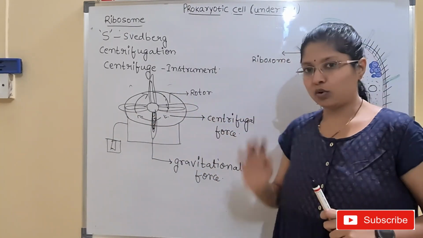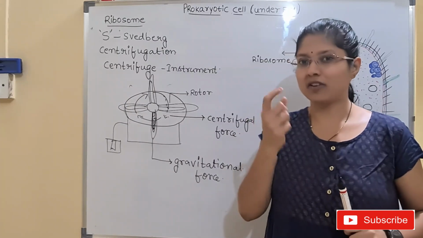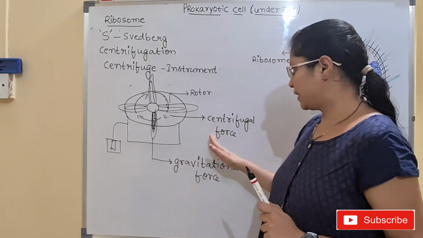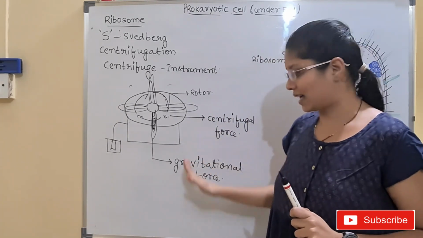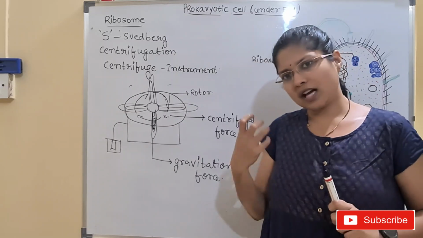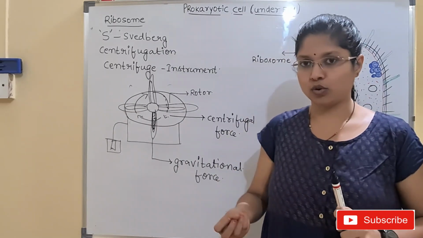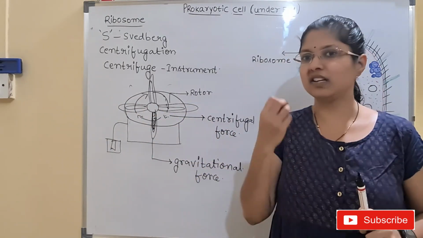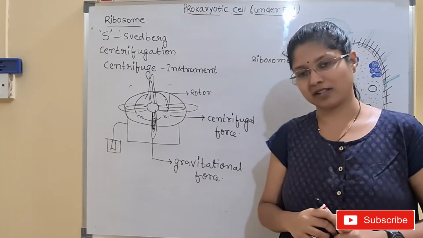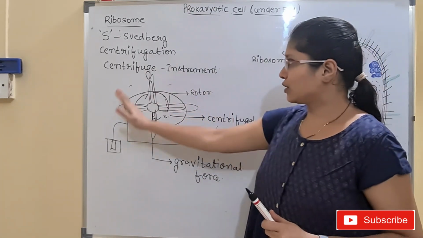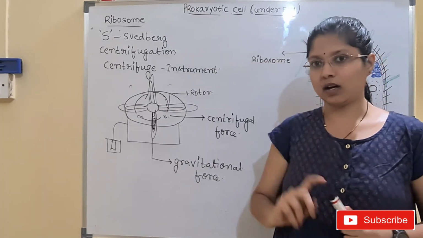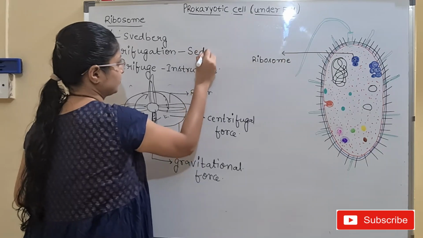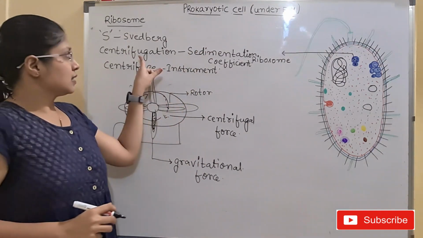Because of this external force, the rate of sedimentation will be faster. So how is the sedimentation rate being increased here? By the application of the centrifugal force as well as the gravitational force. Even in natural sedimentation we have gravitational force, but here, due to the application of the centrifugal force, the process will be faster. So this total process of centrifugation is dependent upon a term called the sedimentation coefficient.